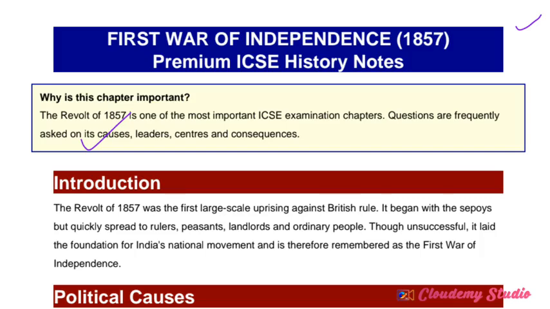Based on those causes, every year they ask questions in your board exam, especially as part of the structured questions, where each question carries 10 marks. In that part also they always cover this lesson. Not only the causes, even the leaders are important, the centres of the revolt are also important, and you should focus on the consequences of the First War of Independence, 1857. All of these are very important topics for your board examination.